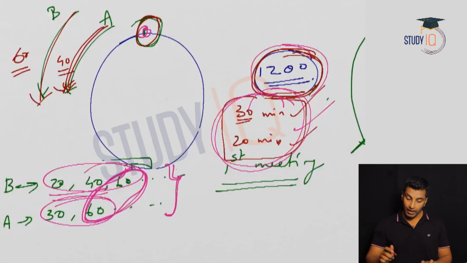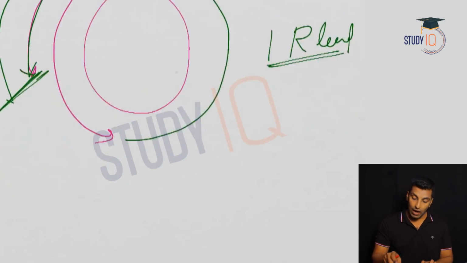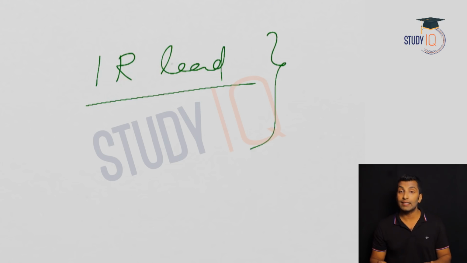Okay, now I hope you understood this question. Here in this case, I have asked you when they meet, and the position is given, that is at the starting point, but that is not necessarily the first meeting. First meeting means how much distance? First meeting means it's like a one round lead, because I told you the distance is actually one round. You are taking one round extra. So first meeting, where it will happen, if you want to know, or when it will happen, see the one round lead.